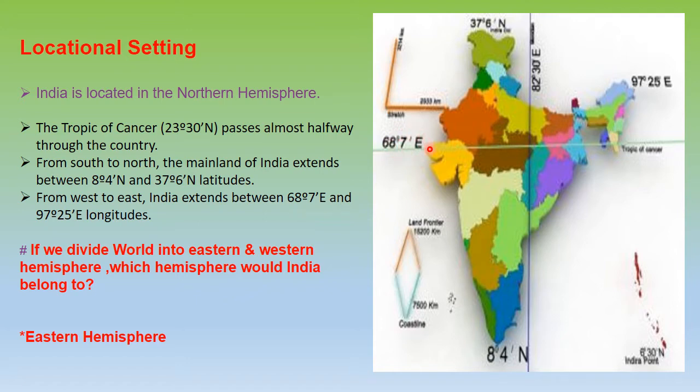What direction are we mentioning here? Over here and over here, on both sides in the longitudinal extent we are mentioning east direction. So obviously if the world was to be divided into eastern and western hemisphere, our country would fall into the eastern hemisphere because it is clearly written.